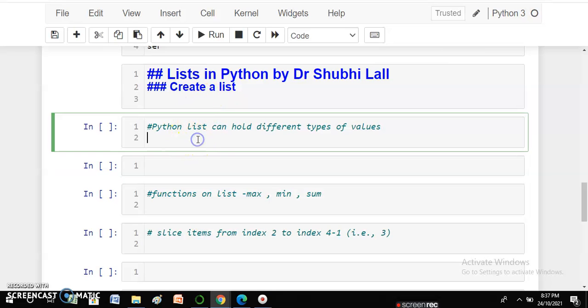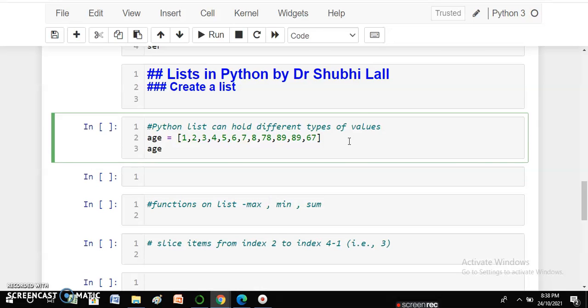Lists are series of certain values which can be stored within square brackets. For the first time when we are learning Python, it is very comfortable to work on lists. For example, I am creating a list of, let's say, a few numbers. You can see over here, this is a list having a variable name age. So age is a set of ages which is stored in a variable age.